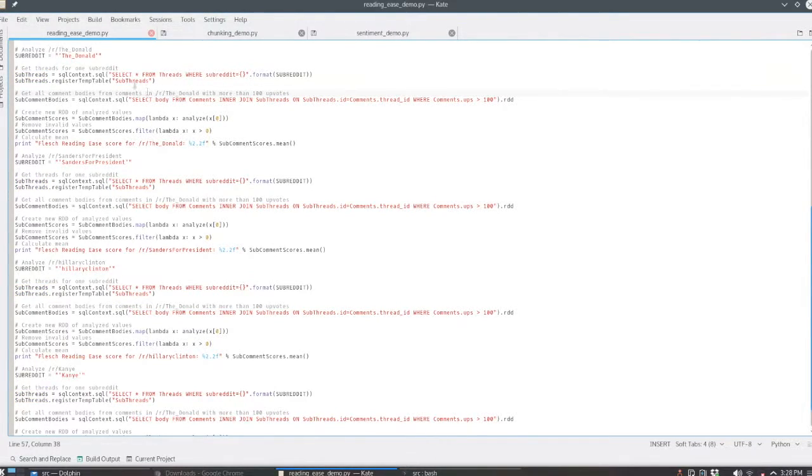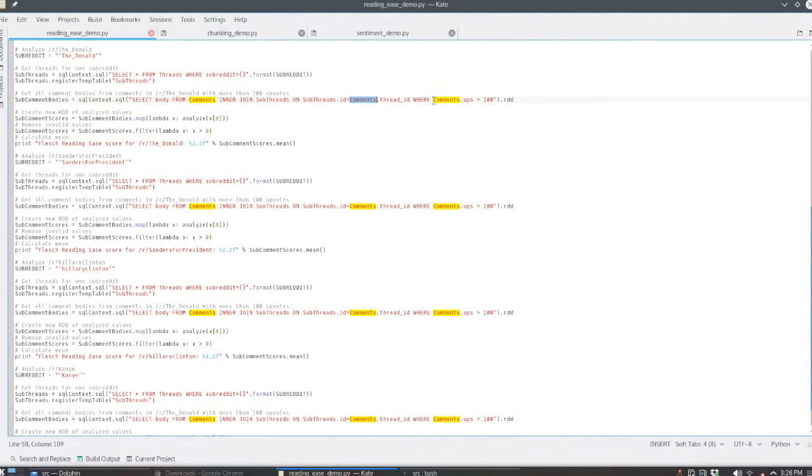So then, using our selected threads from The Donald, we'll query the comments table where we'll select the body from the comments, and we'll do an inner join on the subthreads where the ID for each thread where the subreddit is The Donald is equal to the comments' thread ID, which is a column in each comments entry.